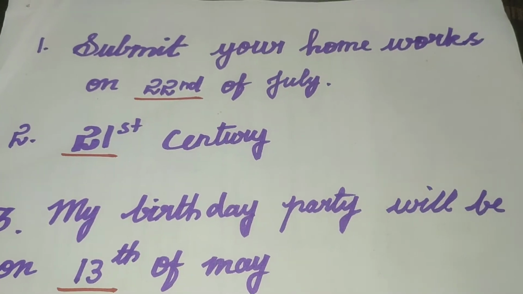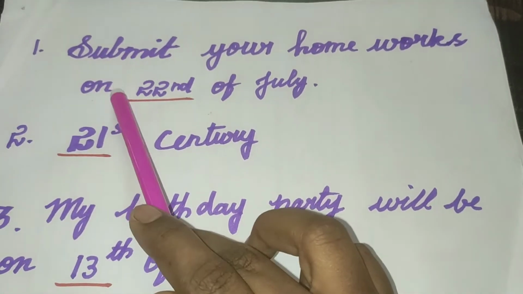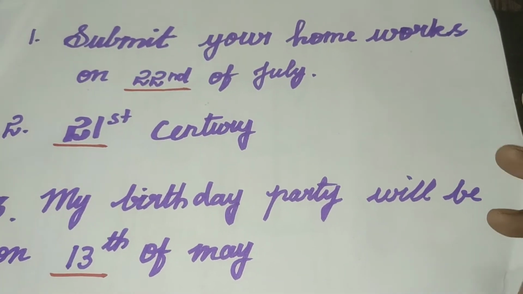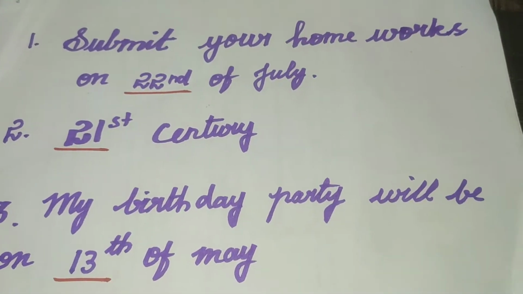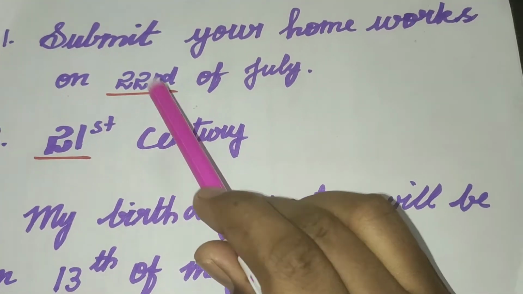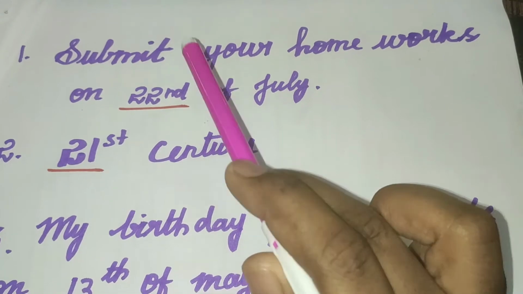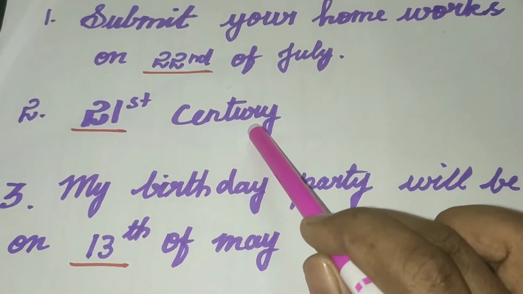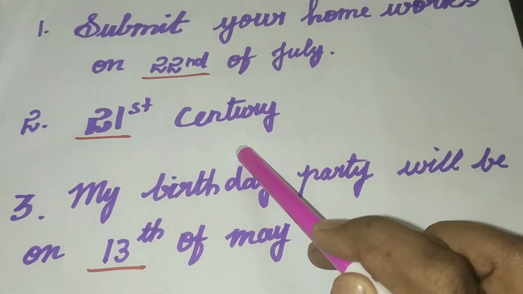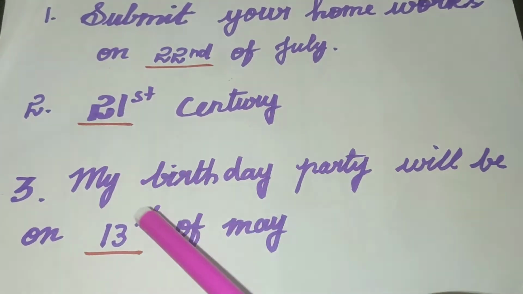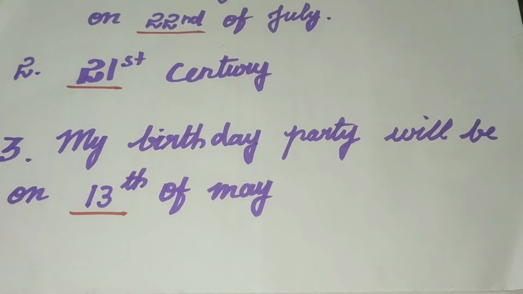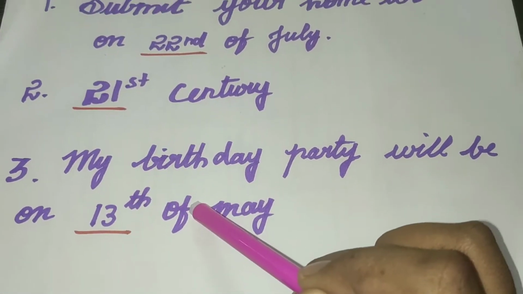See some more examples for the ordinal numbers, children. The first one, you read it: Submit your homeworks on 22nd of July. Sometimes your miss will give the homework and ask you to submit the notes, and she will give you a date. How will she say it? 22nd, 24th, 26th, like that. So in dates also we can use the ordinal numbers. And look at this, 21st century. We are all living in the 21st century. The 21st is the ordinal number. The third example, you read it: My birthday party will be on 30th of May. Here 30th is an ordinal number.